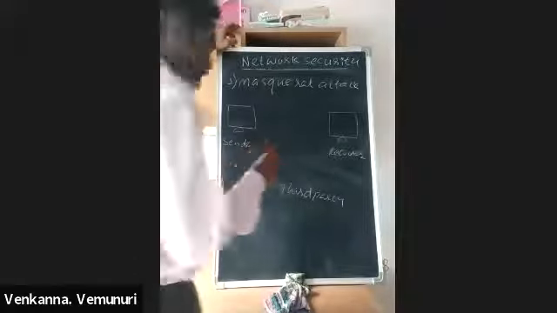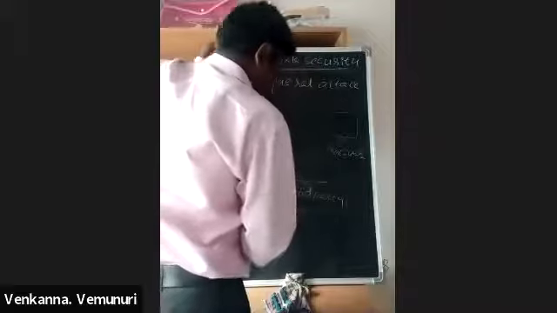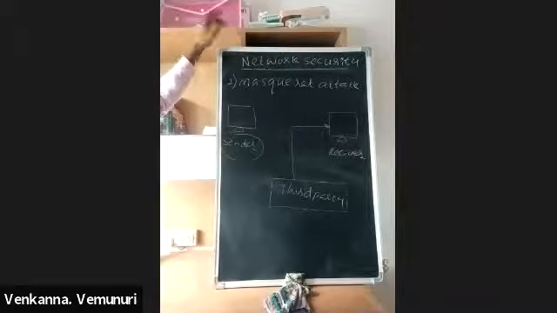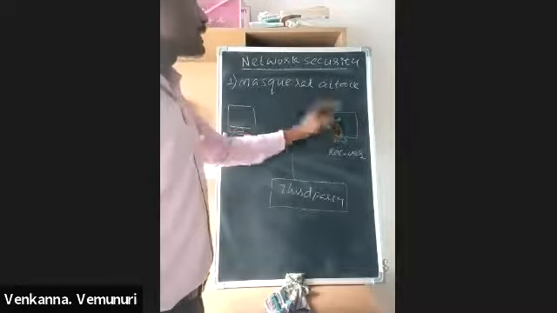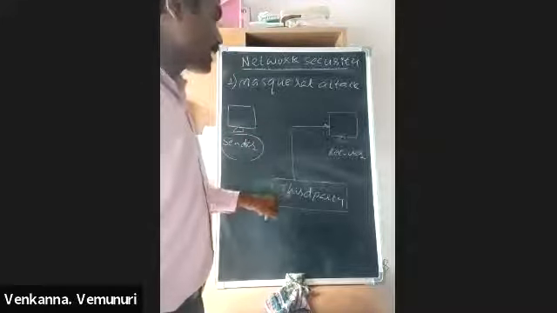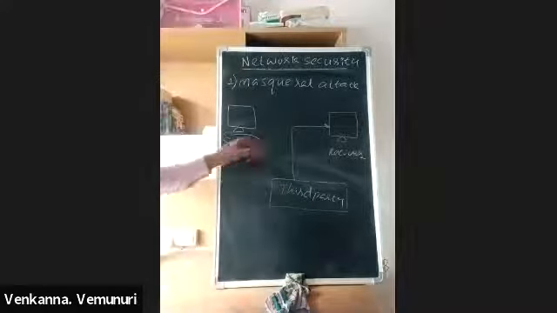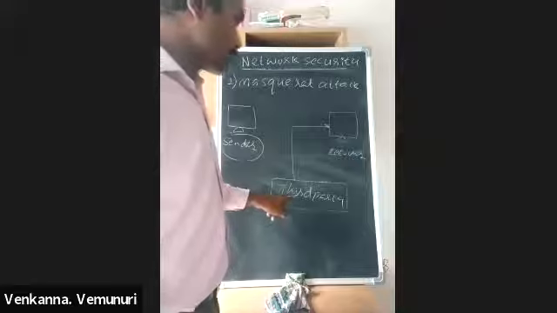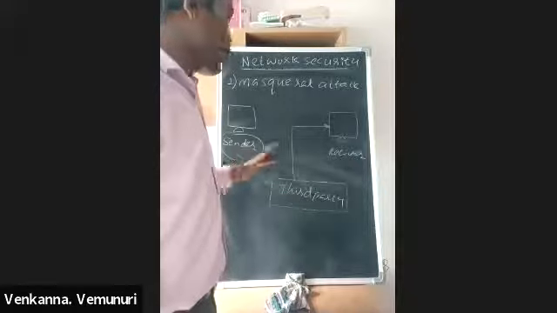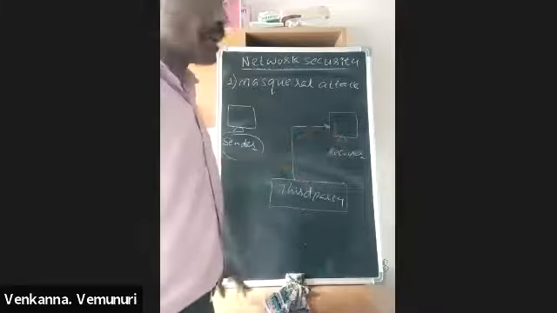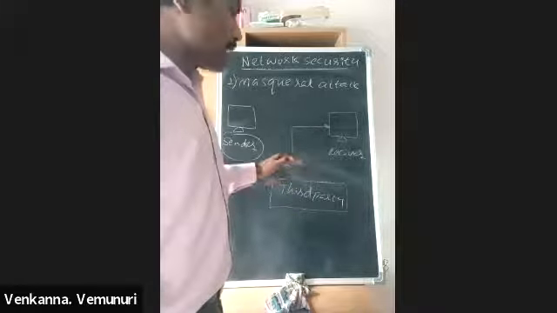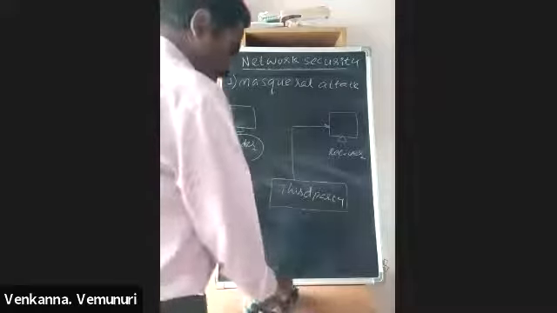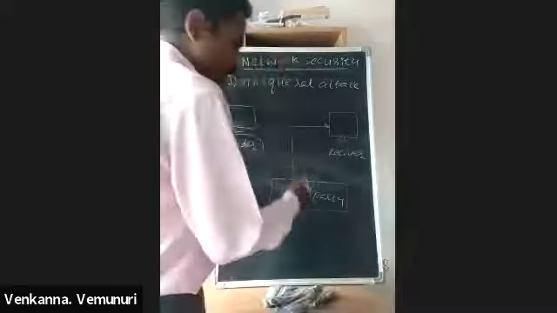Now this third party person sends data in the name of the sender. Actually, the sender is not sending any data to the receiver, but the third party sends data in the name of the sender. The receiver knows the sender is a trusted person. If the third party sends any message in the sender's name, the receiver immediately tries to open the data. Immediately it is accessing and storing some information from your computer. They are using some malware, some programs, and some spy bugs.